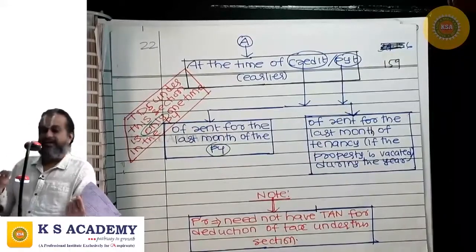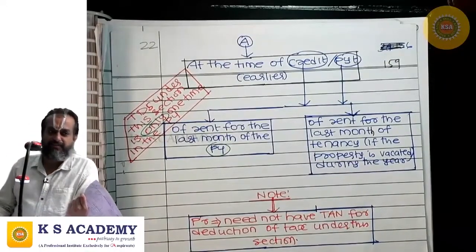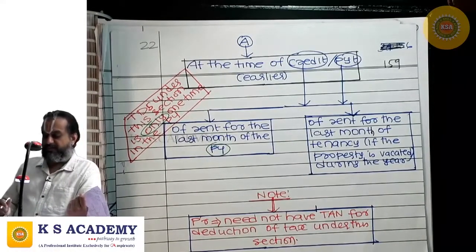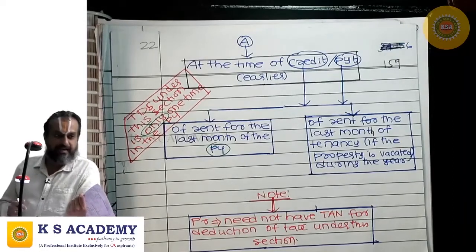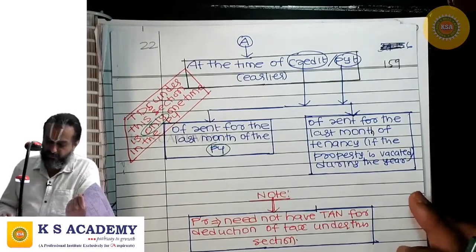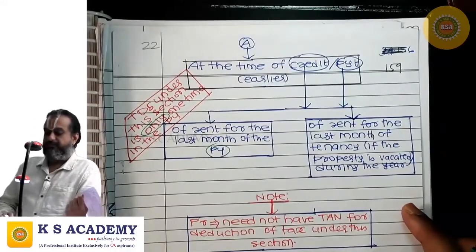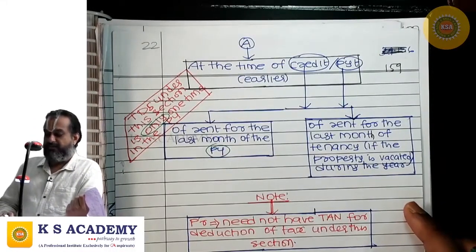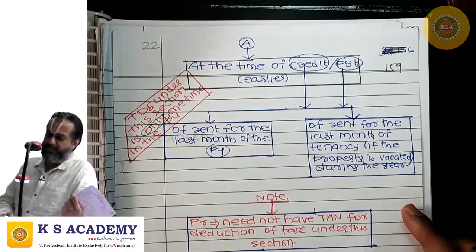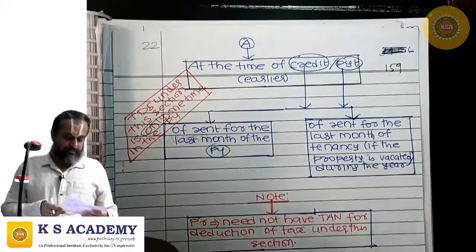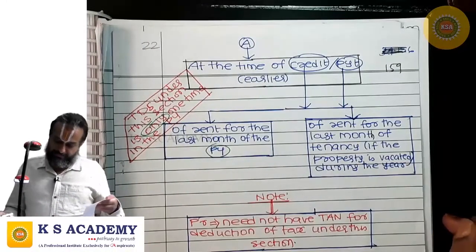But where the tenant is vacating in the middle of the financial year, then before he vacates, in the last month of tenancy, he has to deduct tax at source. So, tax shall be deducted at the time of credit or payment of rent for the last month of tenancy if the property is vacated during the year. That you need to understand.